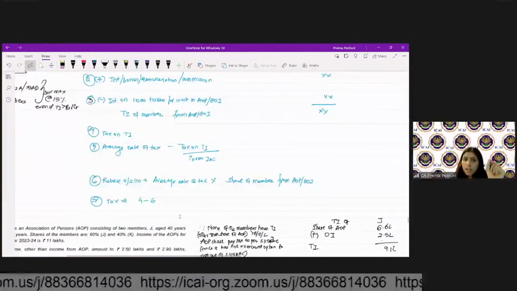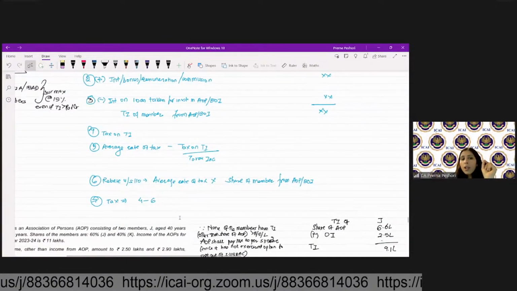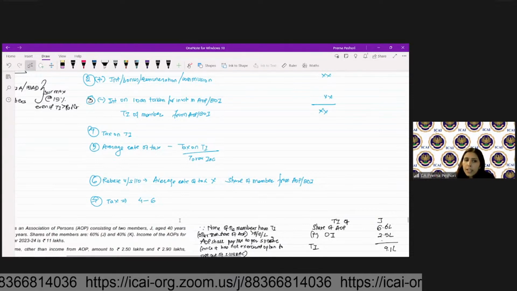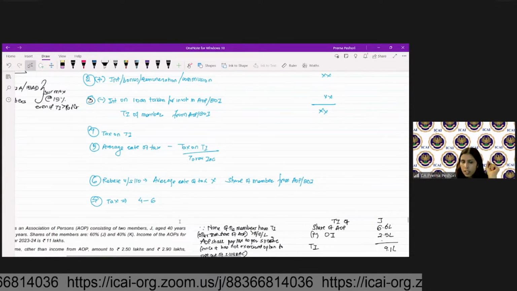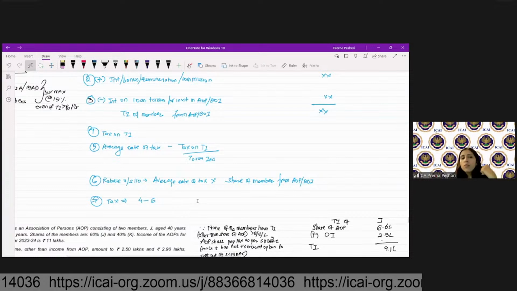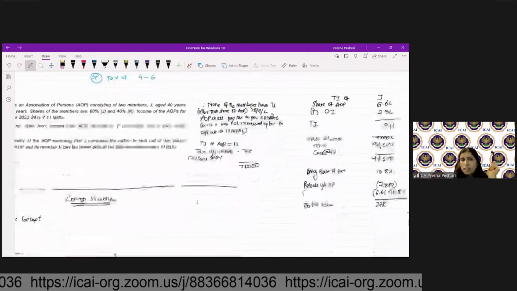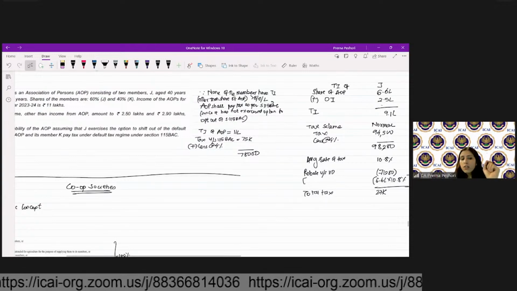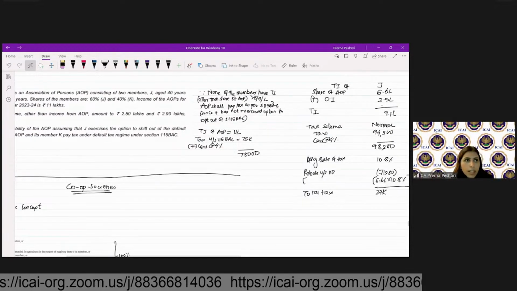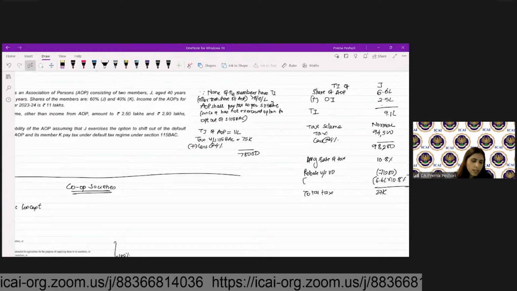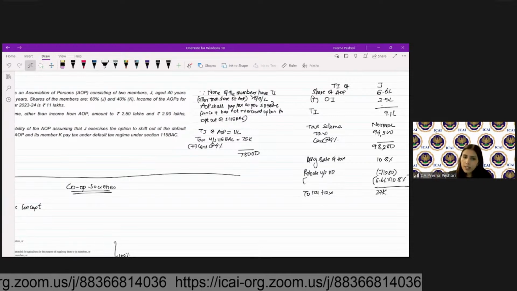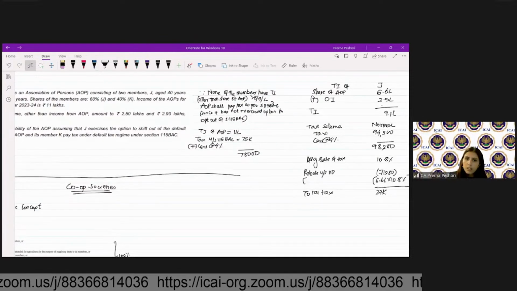Now your rebate under 86 will be average rate of tax into share of member from AOP or BOI. You reduce the rebate and you will find out the tax. So this is how the tax has to be calculated in case of the AOP or BOI. Any questions? Any doubt? Is this clear? Yes or no? Fine.